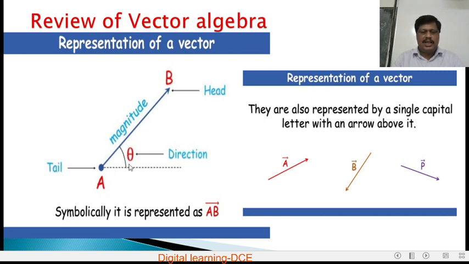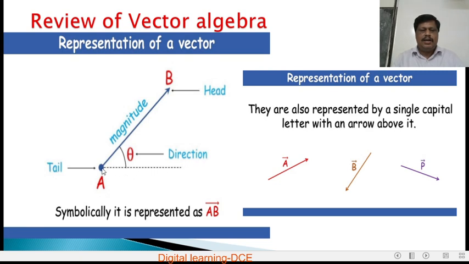And this theta, I mean the angle made by the direction of the vector with any one axis, say the x-axis, gives the direction. I mean with the x-axis, by what angle it acts. So this theta represents direction. So the length of the straight line is directly proportional to magnitude, which gives the magnitude. I mean the length of the vector gives the magnitude, and the angle made by the vector with some axis, say the x-axis, gives the direction. That means angle theta represents in which angle it acts.